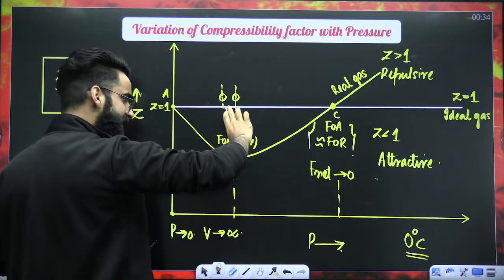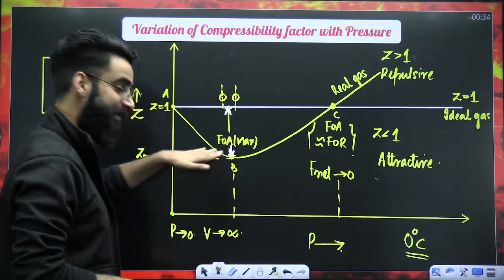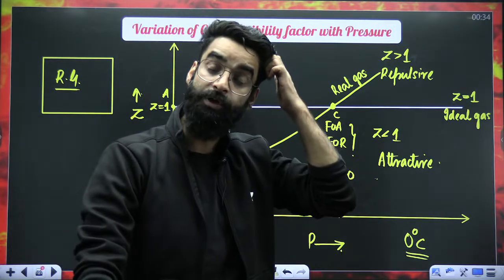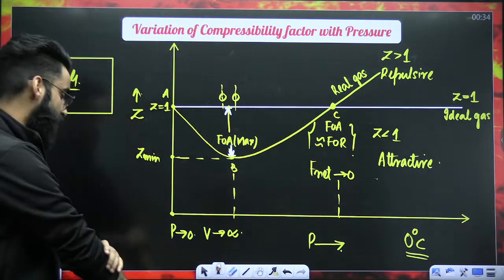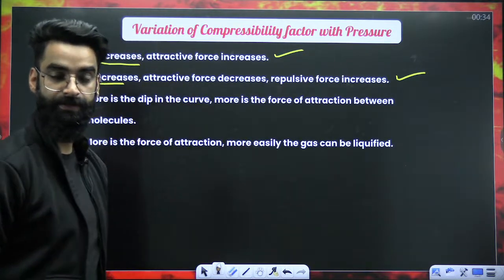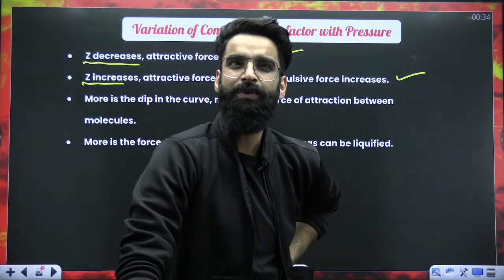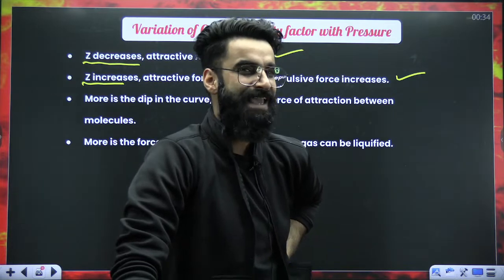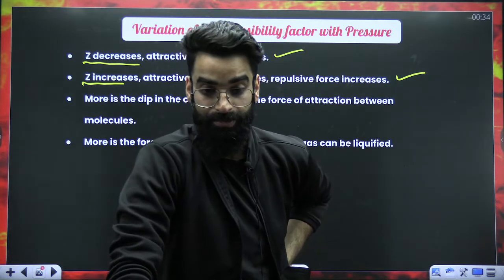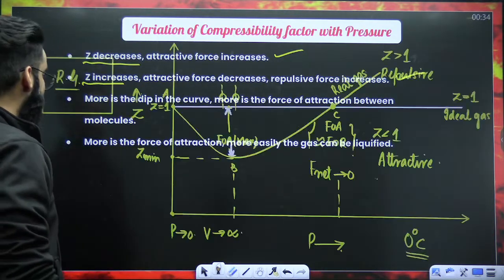So do remember, more the dip of the curve, lesser will be the value of Z. Lesser Z means more attractive force. Okay, so do remember this particular point as well. More the dip in the curve, more is the force of attraction between the gas molecules. And more the attraction between the gas molecules, what does that mean? That means the molecules have got high tendency to come closer. It means the gas will be more compressible. If the gas is more compressible, the gas can be easily liquefied as well, right?